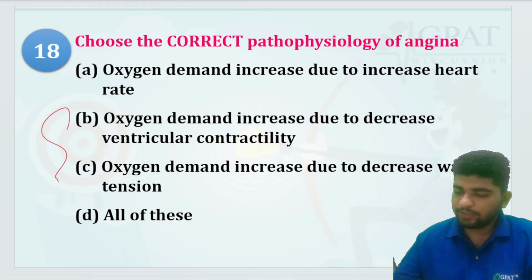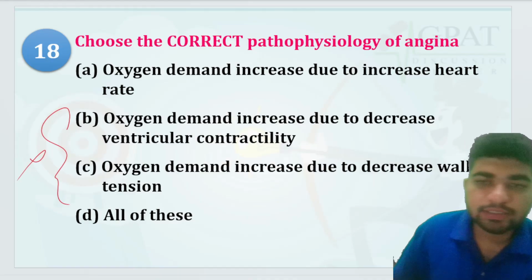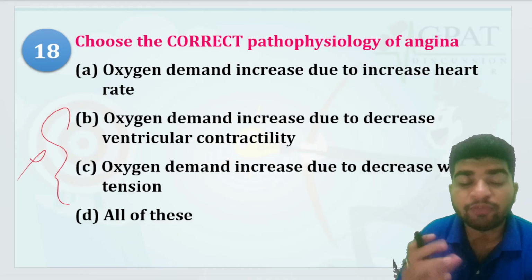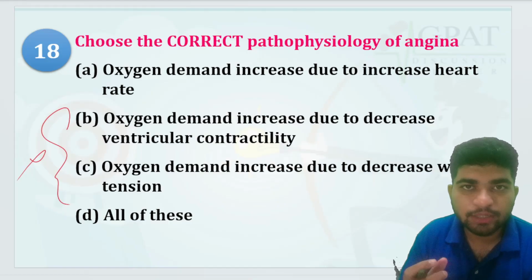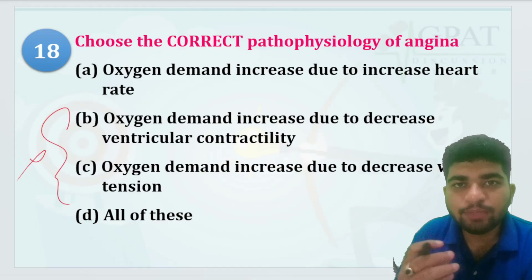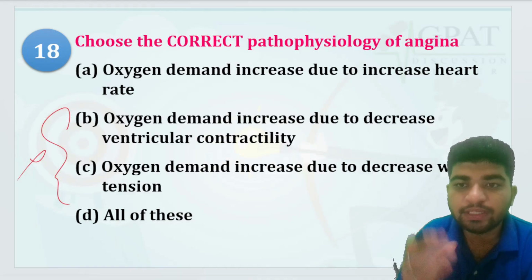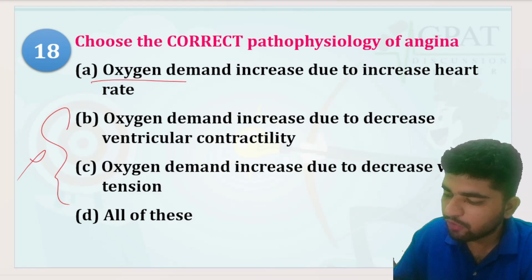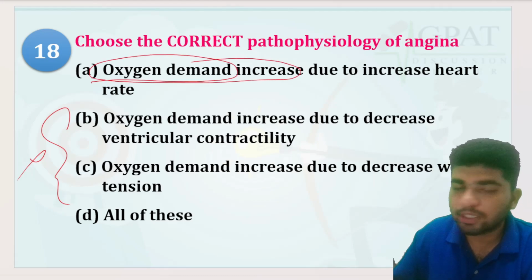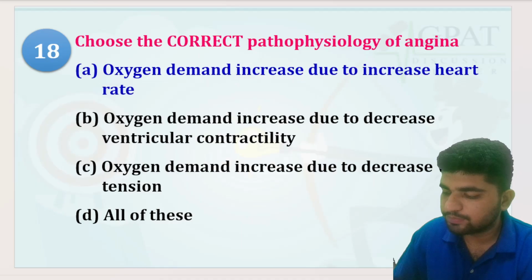See, the rest of the part is not right, because whenever a heart pumps, while pumping it needs blood, and with the blood it also needs oxygen. So at the time of increased heart rate and increased pumping, there is an increased demand of oxygen. That is why during increased heart rate, oxygen demand increases.